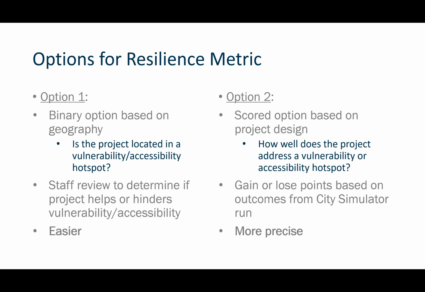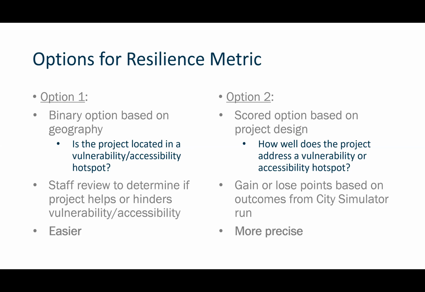Yes. And then the staff will take a look at all of those that are located in the hotspot area and try to determine, based on our best judgment, will this help resiliency or help accessibility for the people who live in this area, or do we think it's going to hinder it? This is definitely the easier option. It's pretty easy to just take that map and map on it a bunch of projects and spit out a yes, no, is it located in the area or not? It's a really quick exercise in GIS software. And the review of that, because we're going to be reviewing each project anyway, just goes into that set of review before we score it.